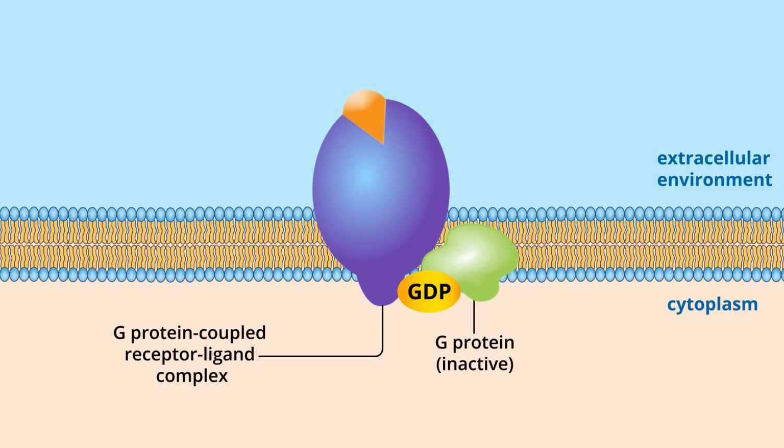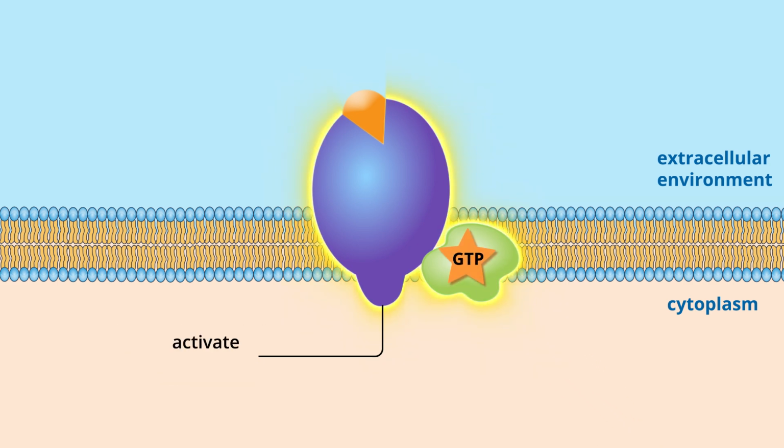The formation of a GPCR ligand complex causes a conformational change in the coupled G protein. The conformational change in the G protein causes it to dissociate from GDP and instead bind to the more energy-rich GTP, which activates the G protein.